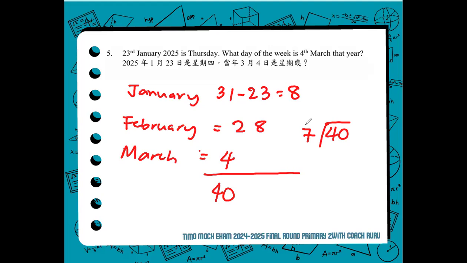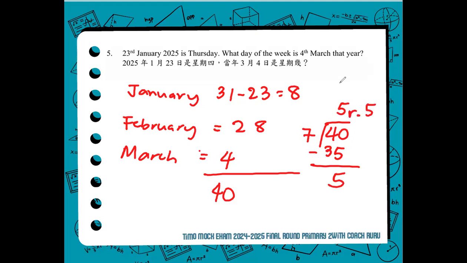So that will keep on going. So we have to know how many sets of sevens are there in the number of days between the two dates, January 23 and March 4. 40 divided by 7 is 5. 5 times 7 is 35. Subtract, then you will get a remainder of 5.